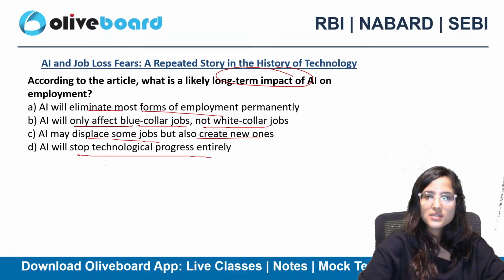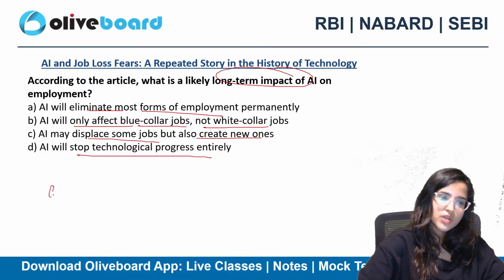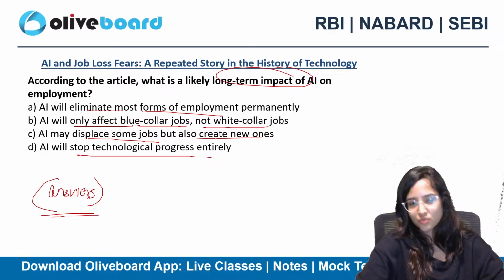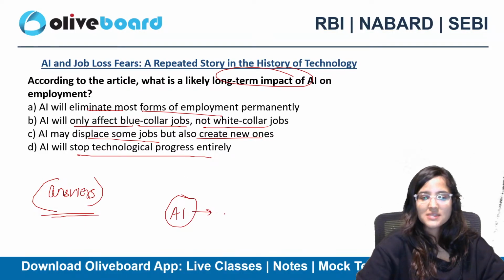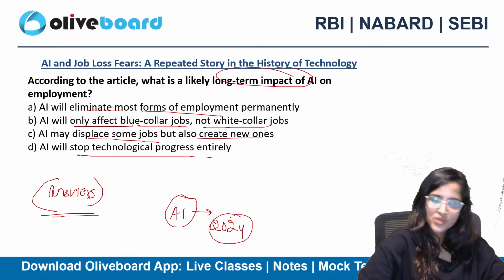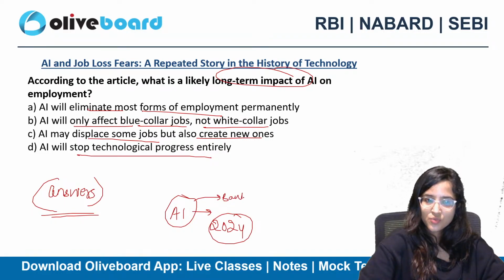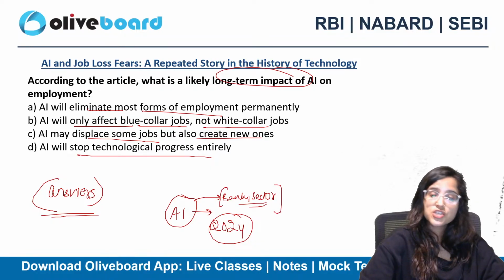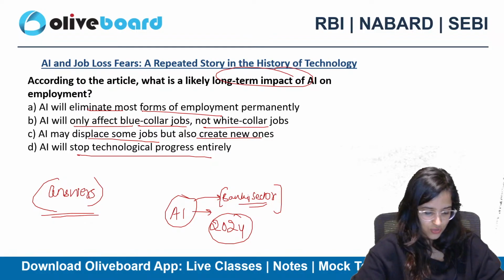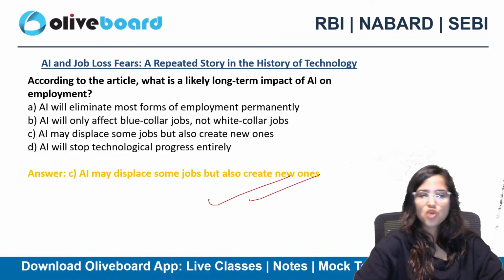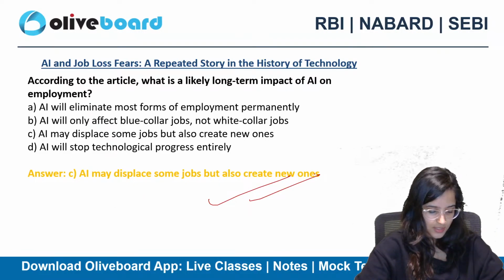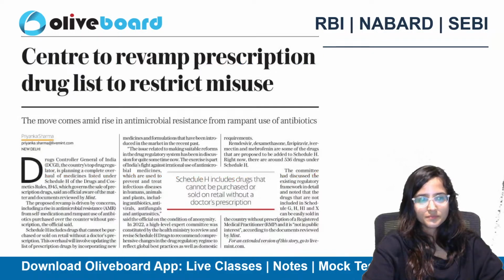Such kind of articles, such kind of material you can utilize in your answers also, because AI is related. You will get a question, no doubt, because AI is a hot topic, you can say. Plus last year also, in 2024, there was an AI related question: AI in banking sector. This was a question, right? Use of AI in banking sector. So in that kind of question, such an example could have been written that this is overhyped. Okay, so yes, AI may displace some jobs but also create new ones. C is the correct answer.